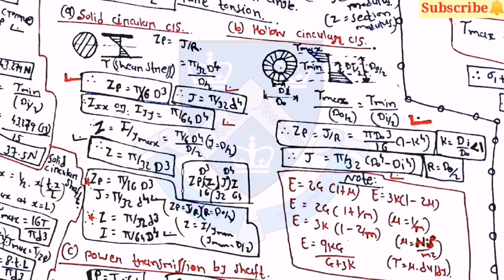Then Zp is equal to J by r is equal to pi d0 cube by 16 into 1 minus k raised to 4, where k is equal to di by d0, less than 1. Then J is equal to pi by 32 into d0 raised to 4 minus di raised to 4, where r is equal to d0 by 2.